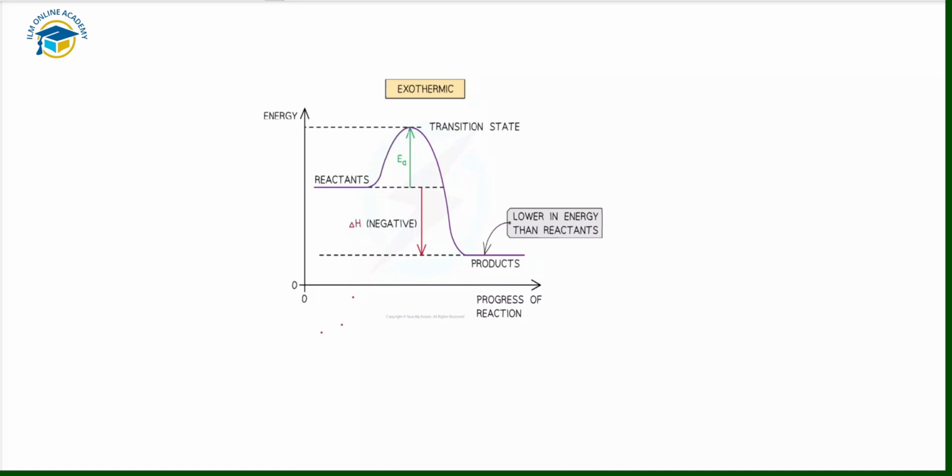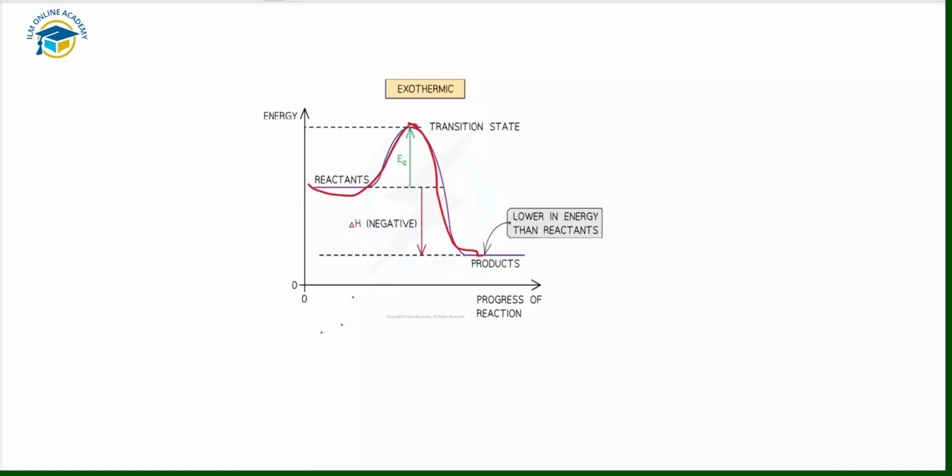These are the reactants. When reactants react together, what will happen? The energy increases like this, and when the exothermic reaction happens, energy is given out. When the energy is given out, less energy is transferred to the products, so they are lower in energy as compared to the reactants.